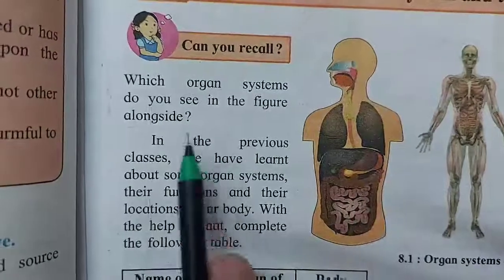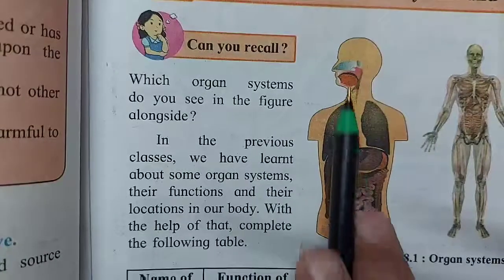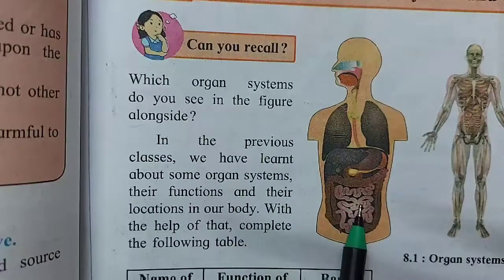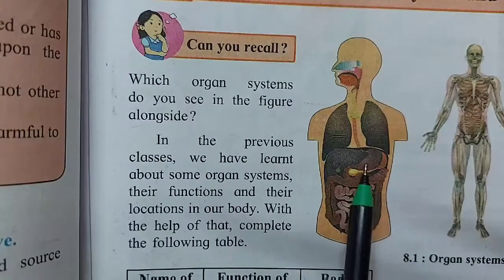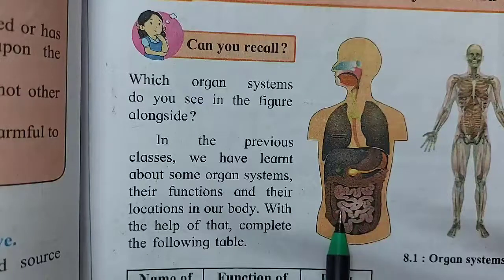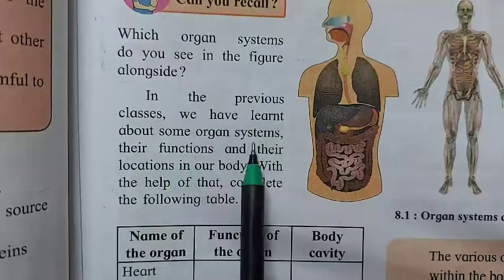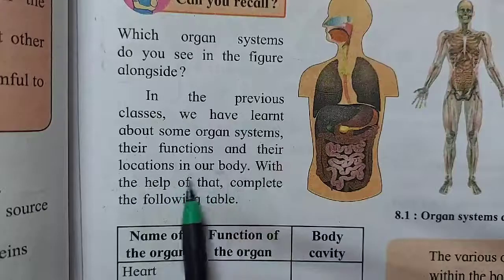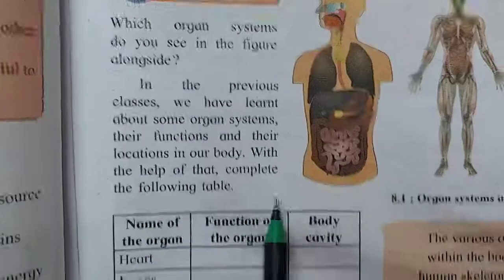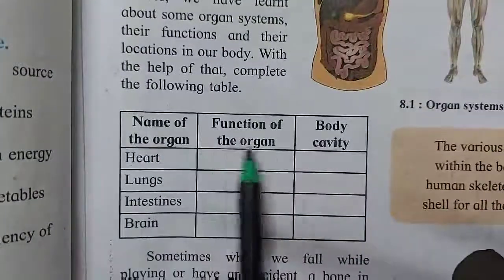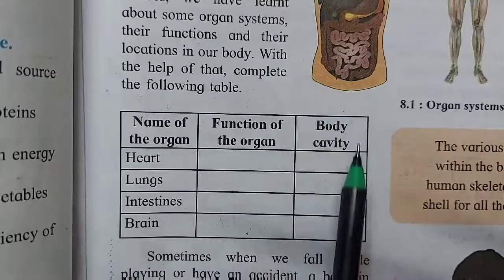So to begin with, which organ system do you see in the figure alongside? Do you all remember? This is the alimentary canal, the lungs, the stomach, the intestines. Okay children? In the previous classes, we have learnt about some organ systems, their function and their locations in our body. With the help of that, complete the following table. Name of the organ, function of the organ and body cavity. Body cavity is where it is situated.